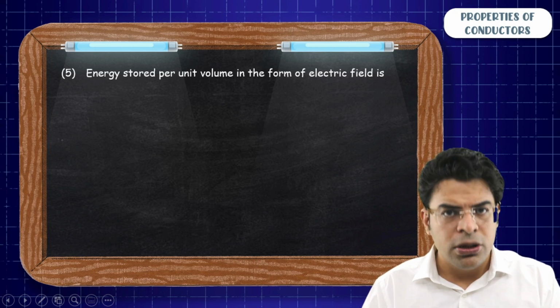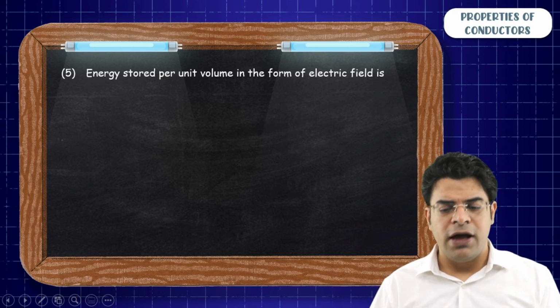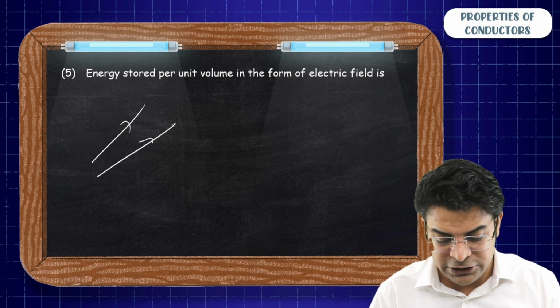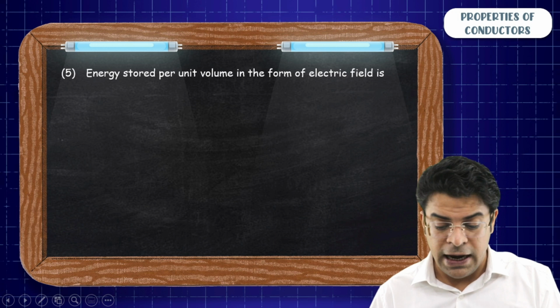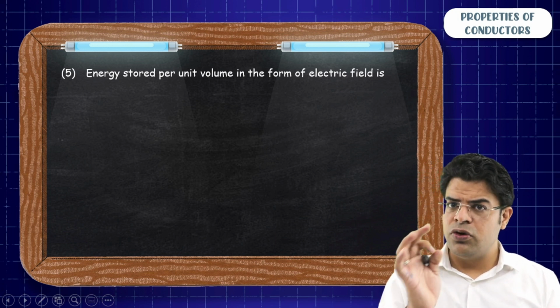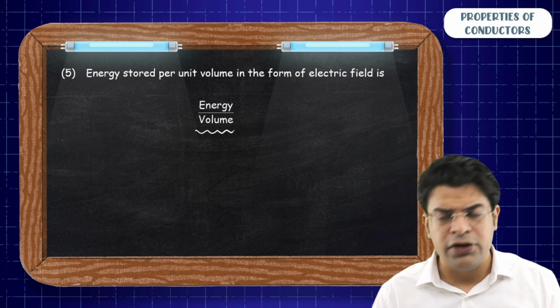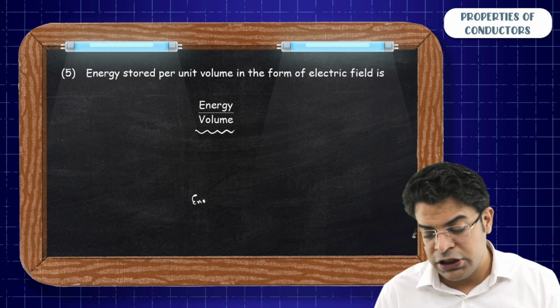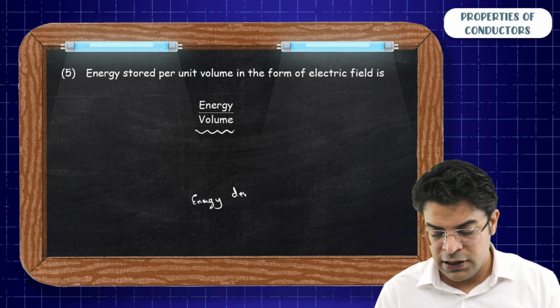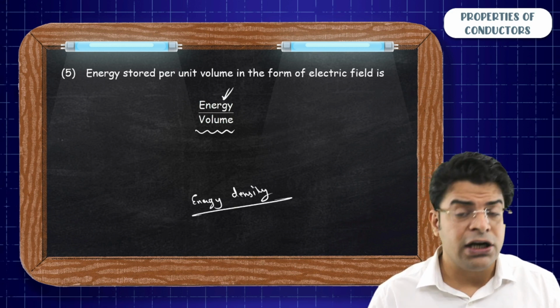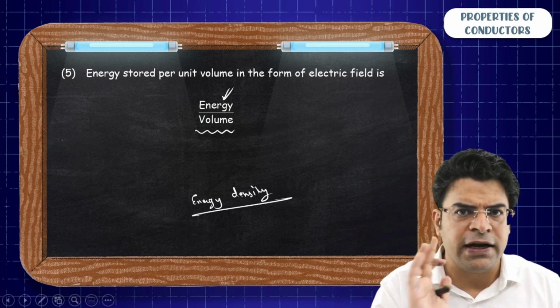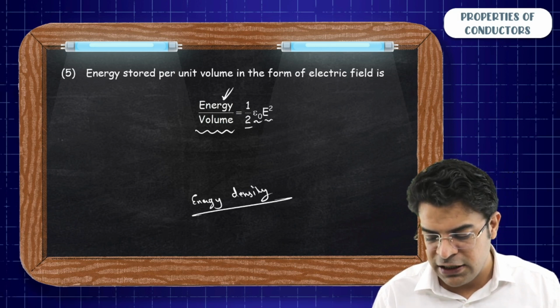Yes, for sure. But for now, remember that if you have electric field in space, then energy is stored in the form of electric field. And we say that the energy stored per unit volume, which is also called energy density. Energy density means energy stored per unit volume. The energy stored per unit volume in the form of electric field is given by half epsilon naught E square.